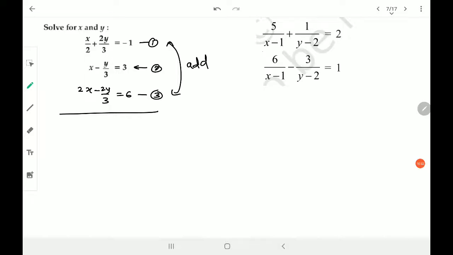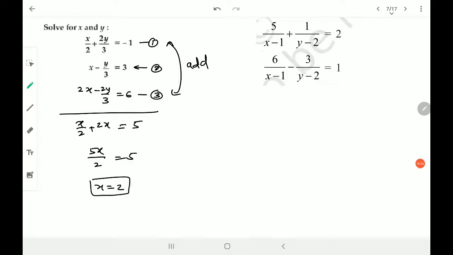Adding equation number 1 and 3. Now that will be a bit confusing, because you have x by 2 plus 2x. There's no problem. You can write this as it is and equal to 5. This would be a better option, don't you think so? So this will be 2 to the 4 plus x, that is 5x upon 2, is equal to 5. 5 if I cancel, I get x is equal to 2, and that's the answer.